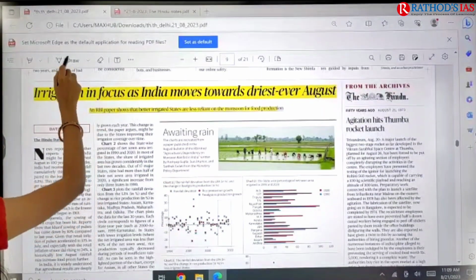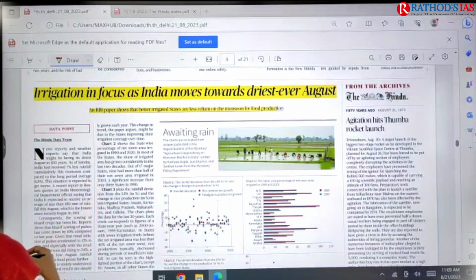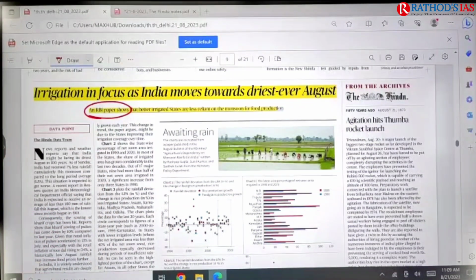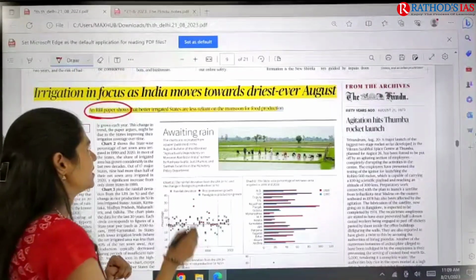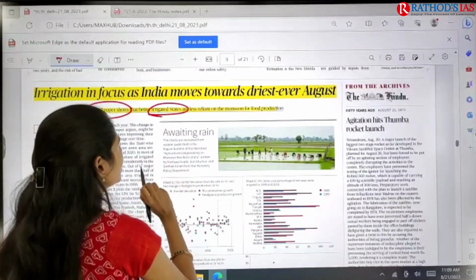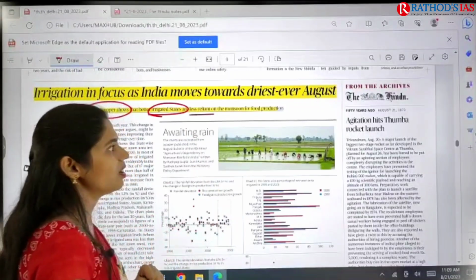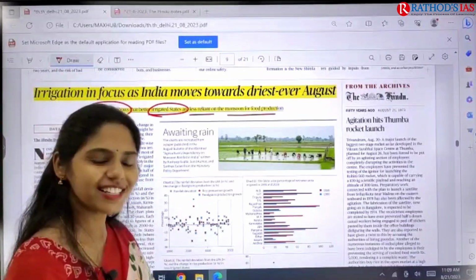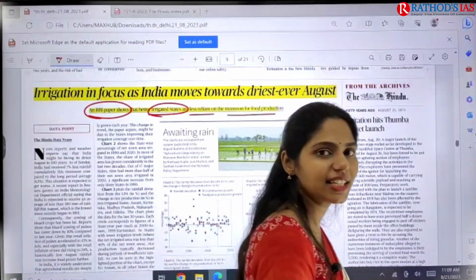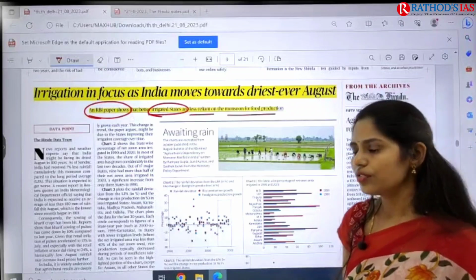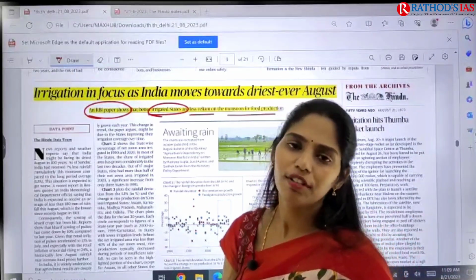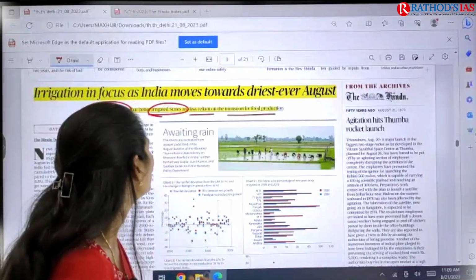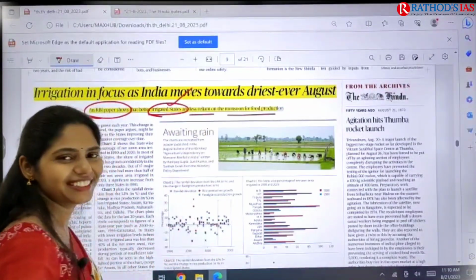So this article says that a recent RBI paper has been released, and this RBI paper says that better irrigated states are less resilient on monsoon for food production. So what does this article say? It says that most of the states depend upon the rainfall for agriculture, but some states have better irrigation. So in which states do we have better irrigation?